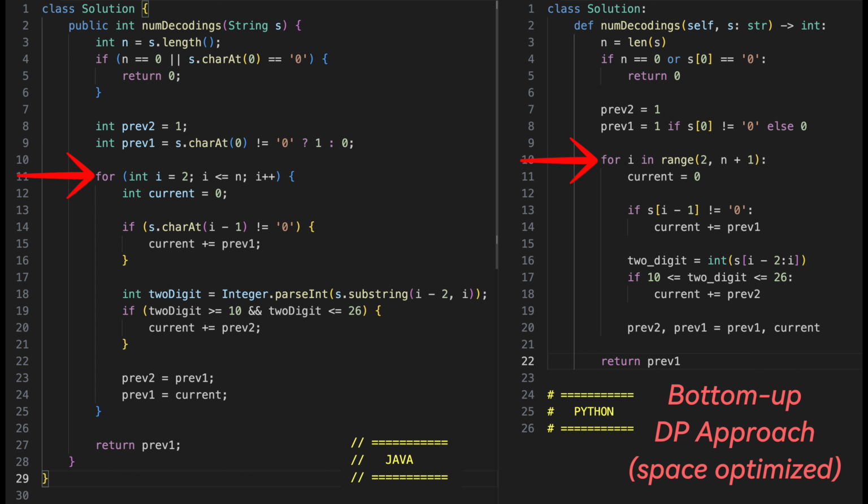Now we will again iterate through the string from index 2 to n, and to calculate dp[i], we will store the result in the current variable. Now we will check if the single digit can be decoded, then we will add previous 1 to the current value. Similarly, if the current digit and the previous digit form a valid two-digit substring, that is, this number is between 10 and 26, then we add previous 2 also to the current value. And then, after calculating the current value, we will set previous 2 to previous 1 and previous 1 to the current value and process the next digit. And once we are done with all the characters in the string, we will return previous 1 as our answer, which corresponds to dp[n].